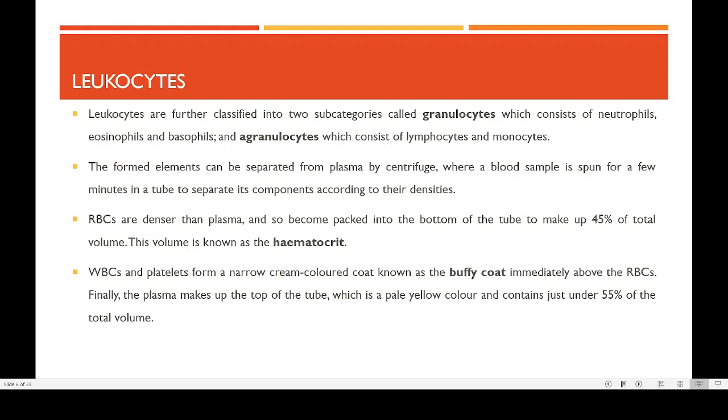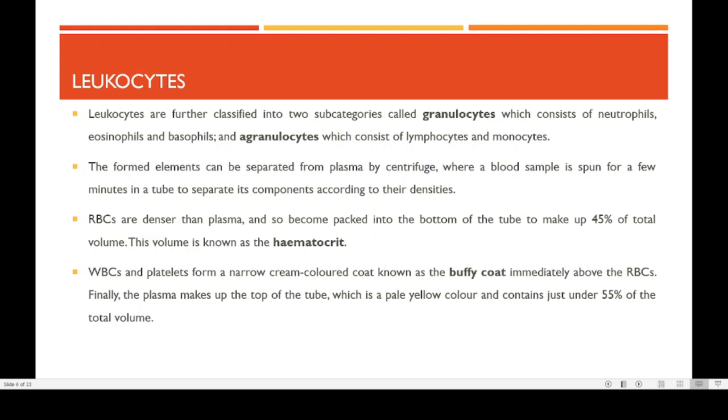Now, what is the difference between granulocyte and agranulocyte? Granulo means granules. So if cells are containing granules, we call them granulocytes, whereas in agranulocytes, granules are absent.